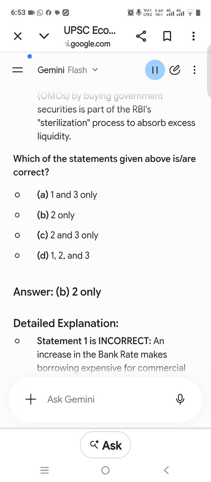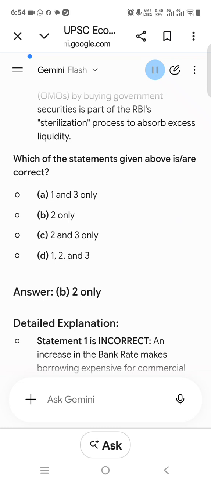Detailed explanation. Disguised unemployment occurs when more people are employed in a work than are actually needed, commonly seen in Indian agriculture. Because removing a worker does not reduce total output, the contribution of that extra worker, marginal productivity, is effectively 0. Q5. Consider the following statements regarding inflation measures in India. The Consumer Price Index, CPI, assigns a higher weightage to food products compared to the Wholesale Price Index, WPI. The Wholesale Price Index, WPI, does not capture price variations in the service sector, whereas CPI does. The RBI uses WPI as its headline measure to decide benchmark policy rates.